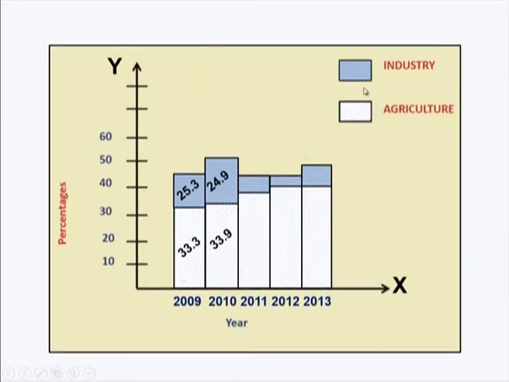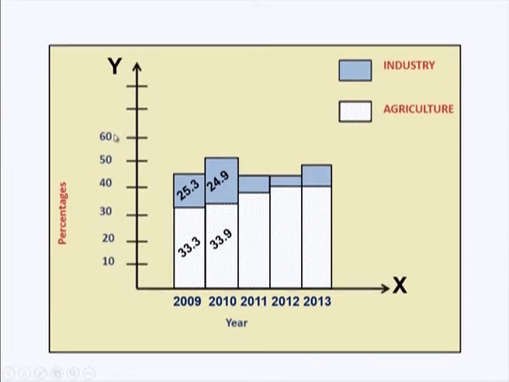If you take the first one, industry you got 33.3%. The percentage you write on the vertical axis; you can take 10, 20, and go up to 100, or you see what is the maximum percentage given in the data. We have got 58%, so you can take the maximum up to 60.